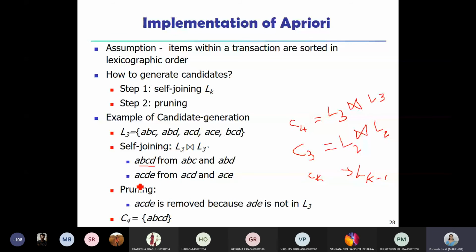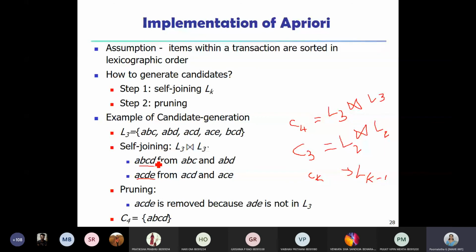Now, suppose I use this pruning step, then what happens? What do we do in the pruning step? We take one item set in the candidate items and check whether all its subsets are present in the frequent set or not. For example, if you take this A, B, C, D, this is of size 4. You consider all its subsets of size 3. If all its subsets of size 3 are present in L3, then only we carry this further. Otherwise, we remove it. Hence it is called pruning.